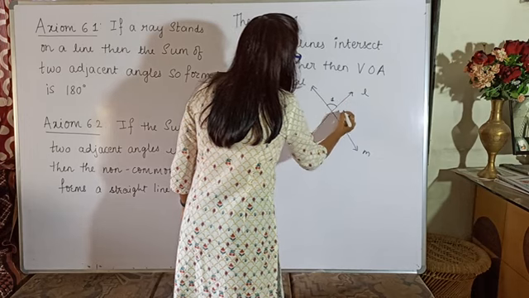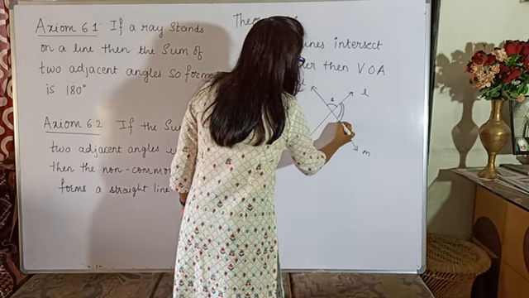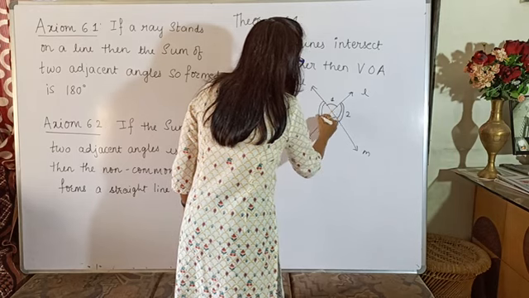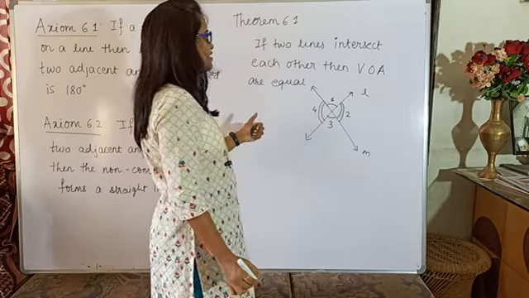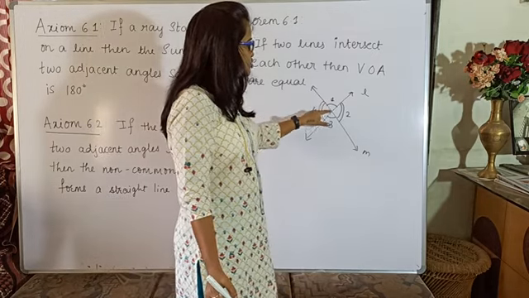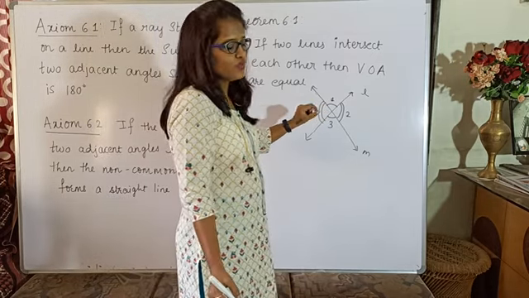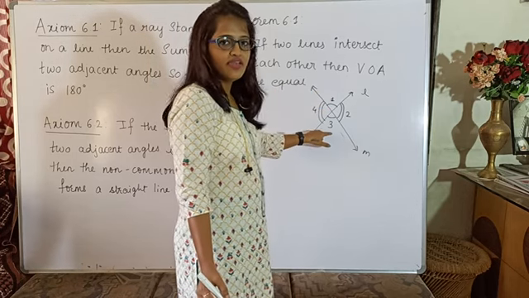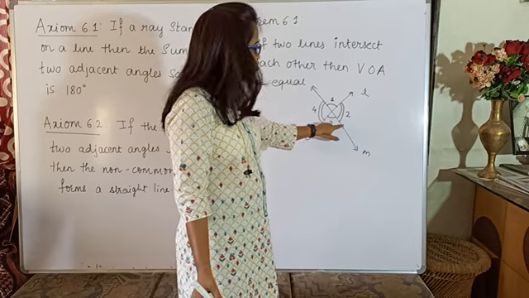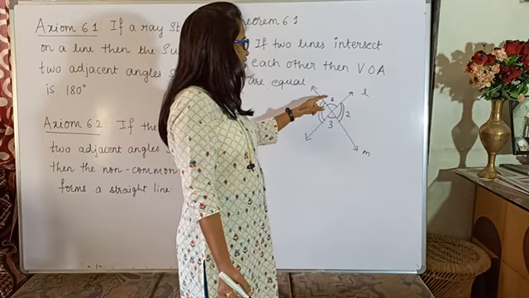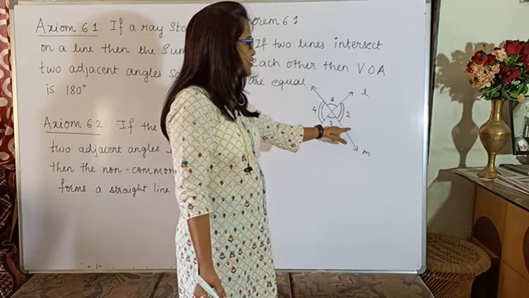Suppose I name the angles 1, 2, 3 and 4. So the theorem says if two lines are intersecting, the vertically opposite angles so formed are equal. Now which is the vertically opposite angle to angle 1? It is angle 3, whereas the vertically opposite angle to 2 is angle 4. So they are saying 1 is equal to 3 and 2 is equal to 4.